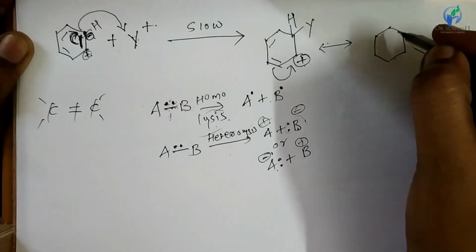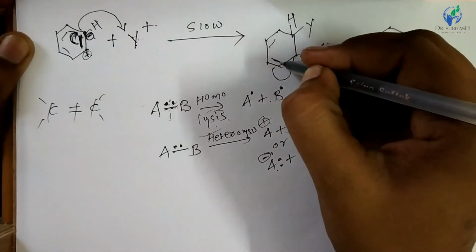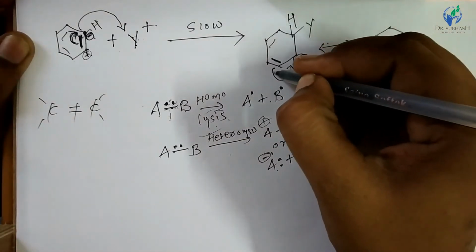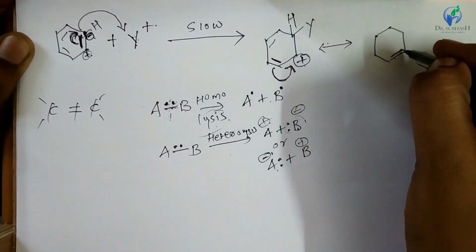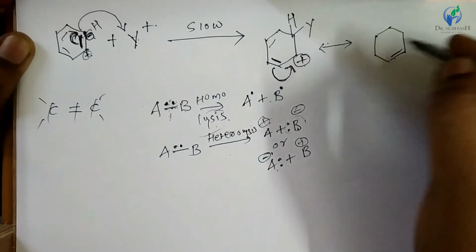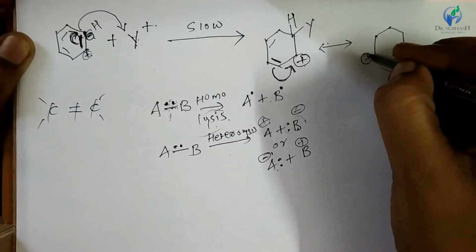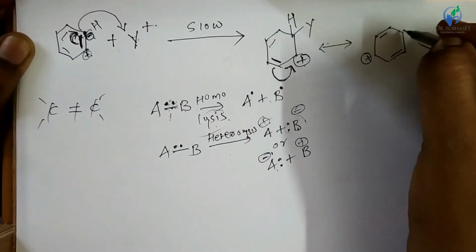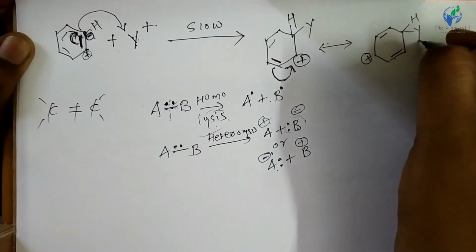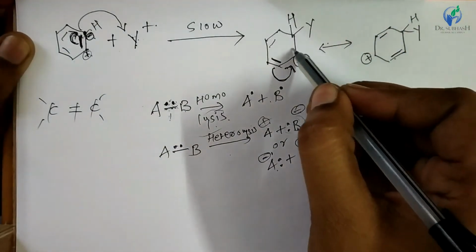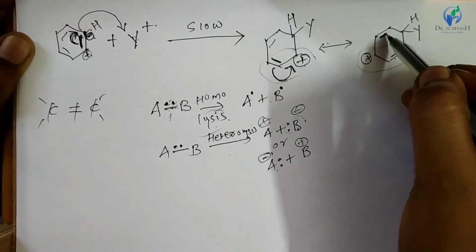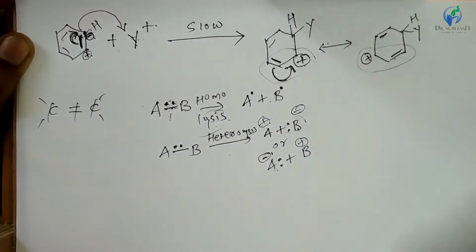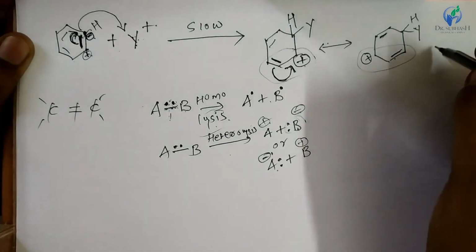and see what happened. This electron moves toward this carbon atom, so here pi bond moved and positive charge becomes here, other parts remain as such, right? Changes occur in this part, other second pi bond and this attachment remain unchanged, right?